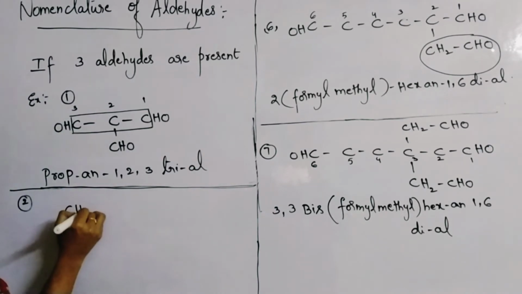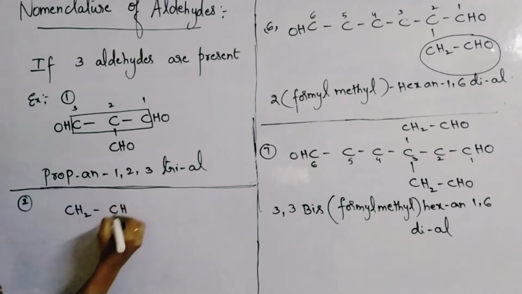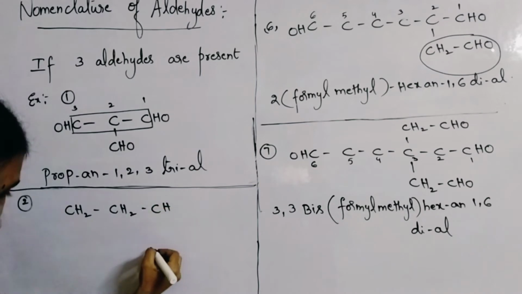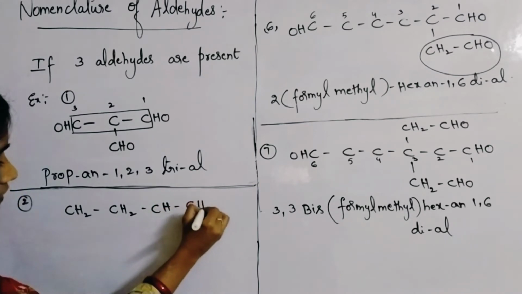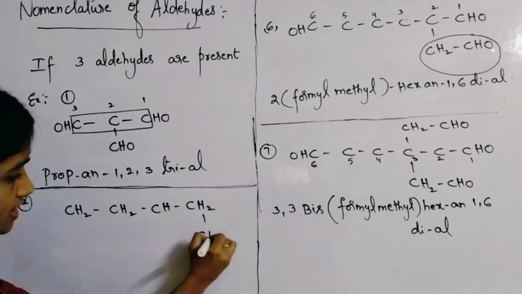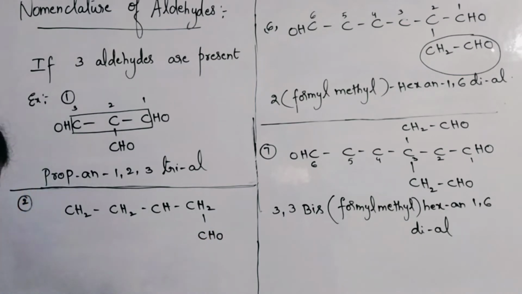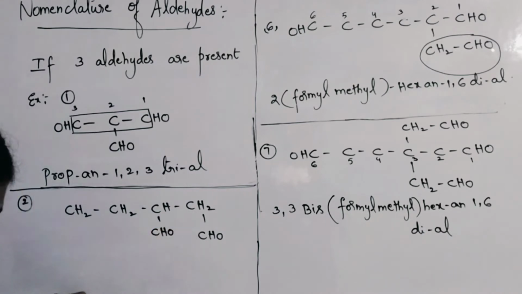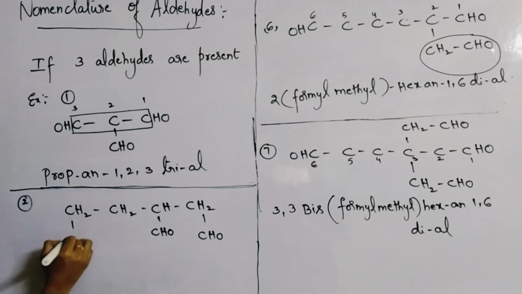CH2, CH2, CH, CH2, here CHO, here also one CHO is there, and here also CHO.